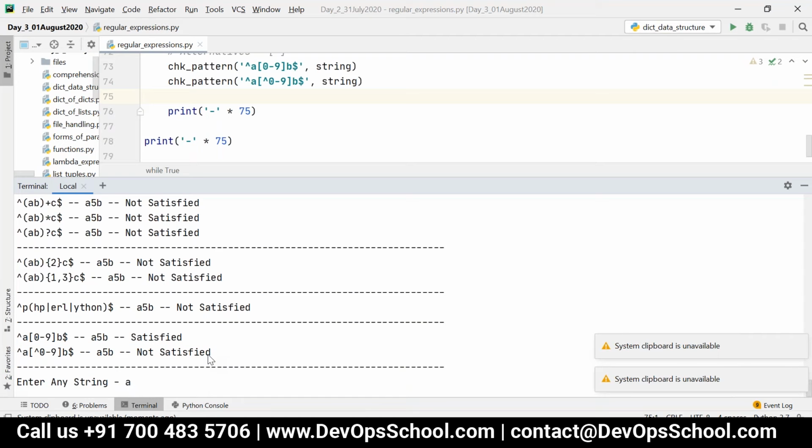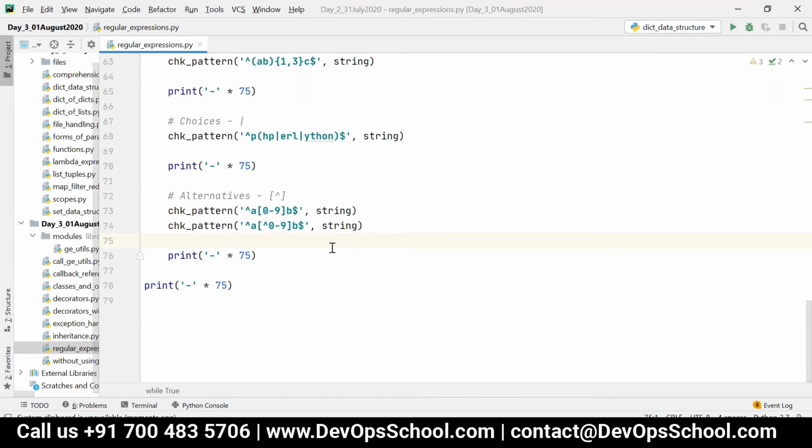Now, if I say any other character apart from a number, like a percentage sign, you can see it is satisfied. And also, if I say A space B, you can see it is satisfied. So any character apart from the numbers 0 to 9 can be present. That's nothing but alternatives, negation.